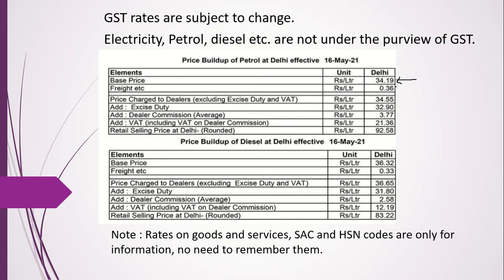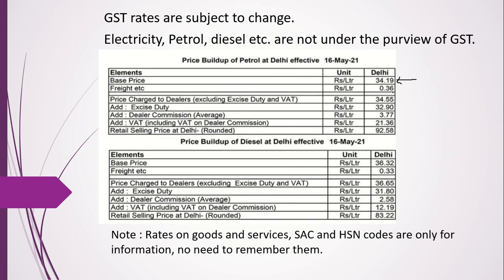Whereas all the other taxes we saw, excise duty, luxury tax, this tax, that tax, all the taxes have come under GST and they'll be the same all over India. One nation, one tax. But for petrol and diesel, if you travel from, let's say, Delhi to Kanyakumari, you cross so many states and have to fill your tank so many times. At that time you will find that the tax is different in different states. Okay, base price is 34 here.